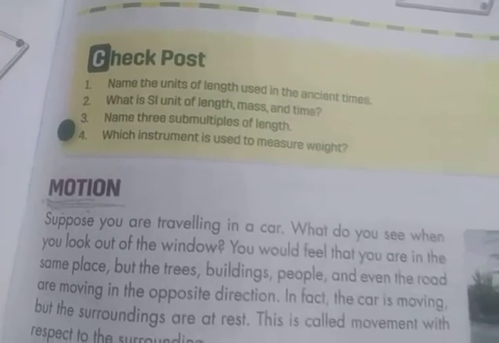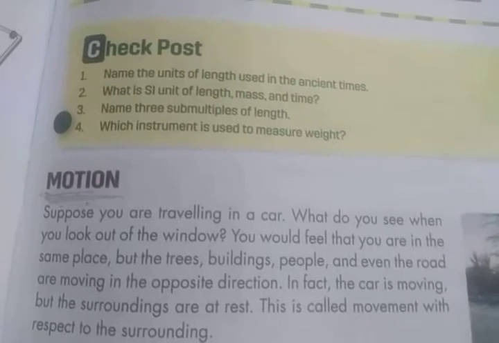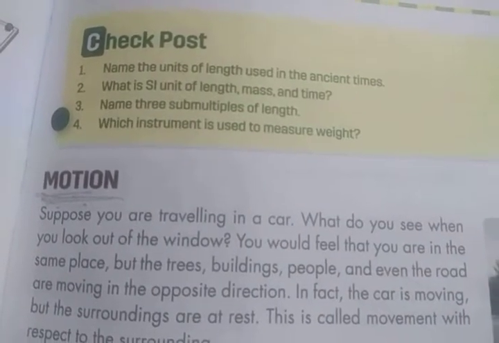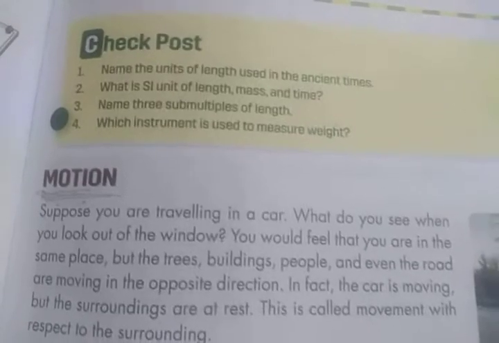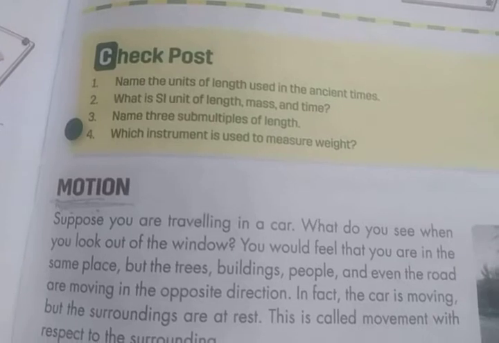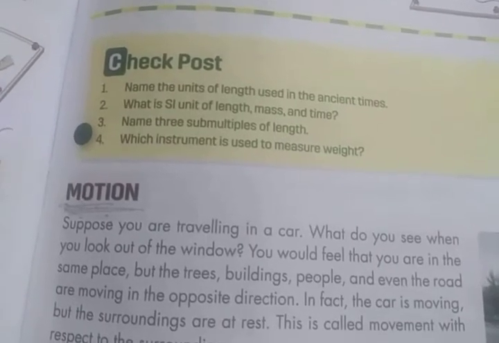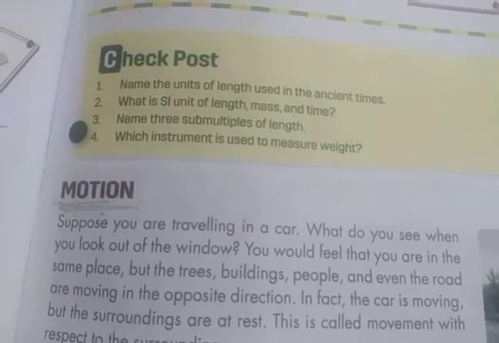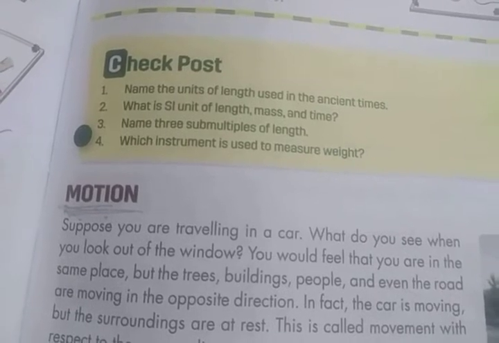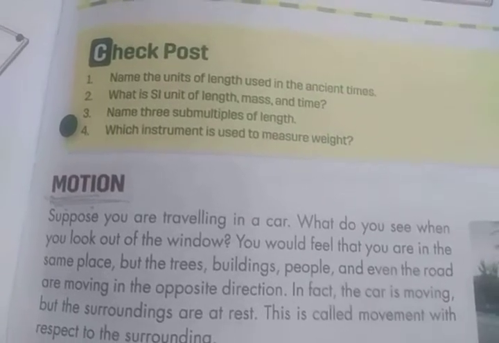So, in other words, we can say when a body changes its position from one place to another with respect to another object at rest, the object is said to be in motion. Clear?